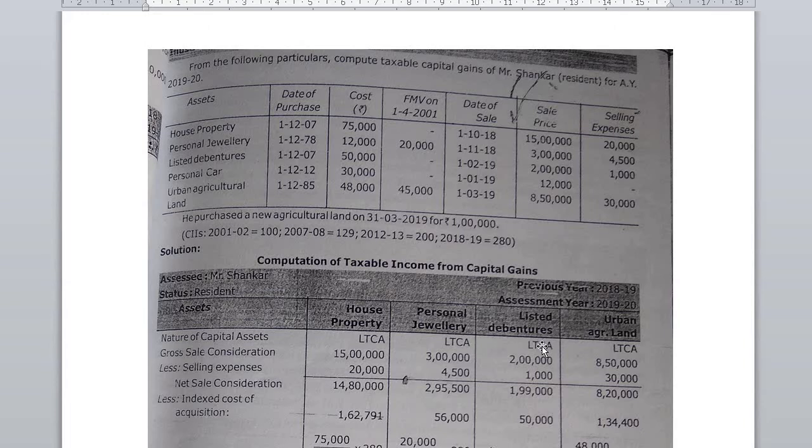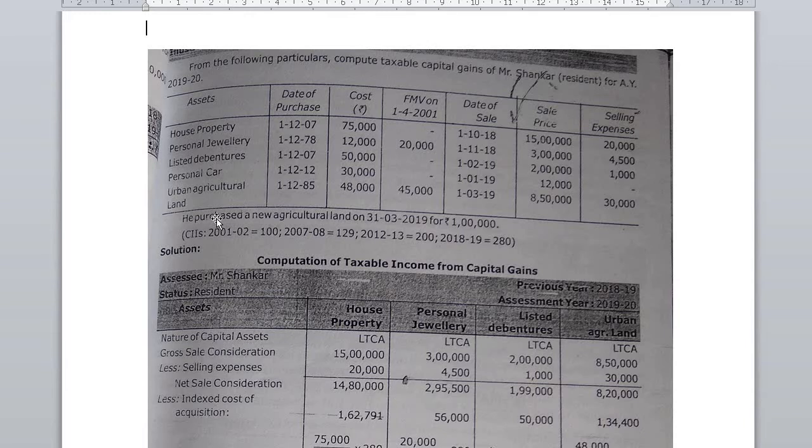Though the debenture is a long-term capital asset because the difference between purchase and sale is more than 1 year, we cannot apply the index for debenture. Last one, urban agricultural land. Urban agriculture land was purchased in 85 and sold in 2019. The difference between purchase and sale is more than 3 years, so it is a long-term capital asset. Remember, for listed debenture, the difference between purchase and sale is more than 1 year, so we treat it as a long-term capital asset, but index is not applicable for debenture.